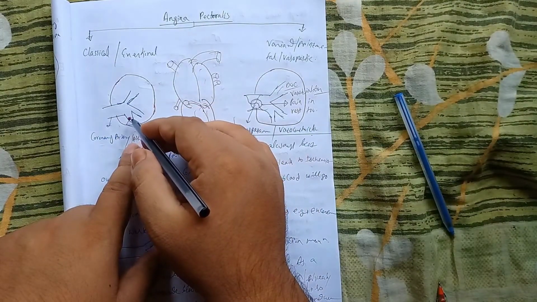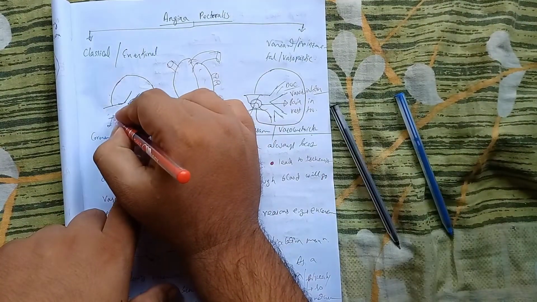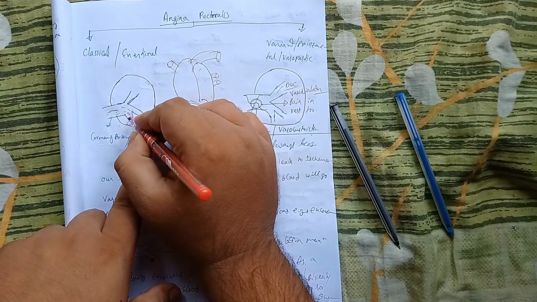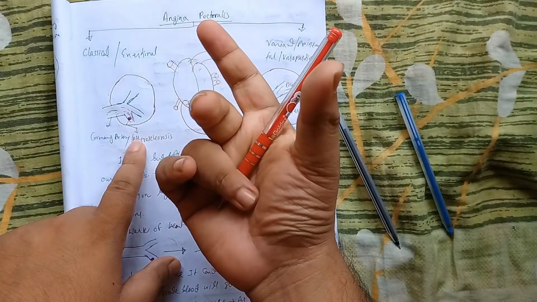Whenever there is a deposition of these things, enough blood will be unable to pass through this region, so this part will not get sufficient blood, okay.